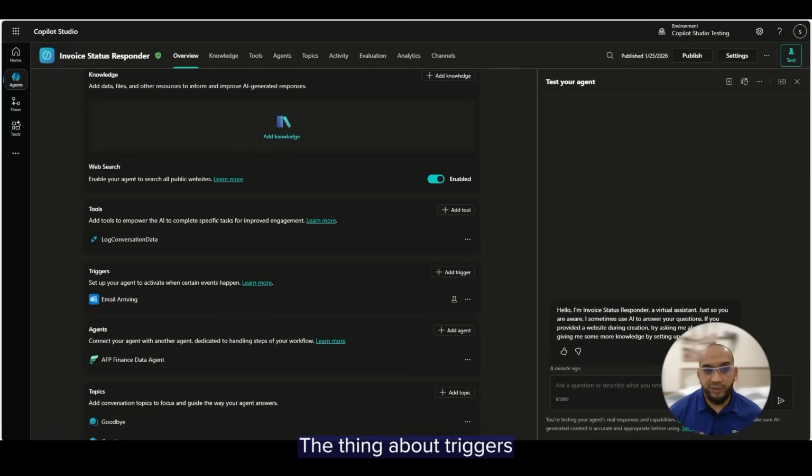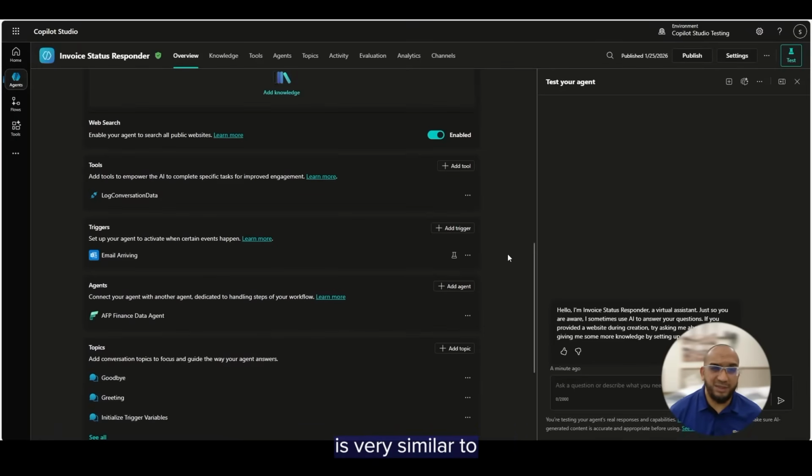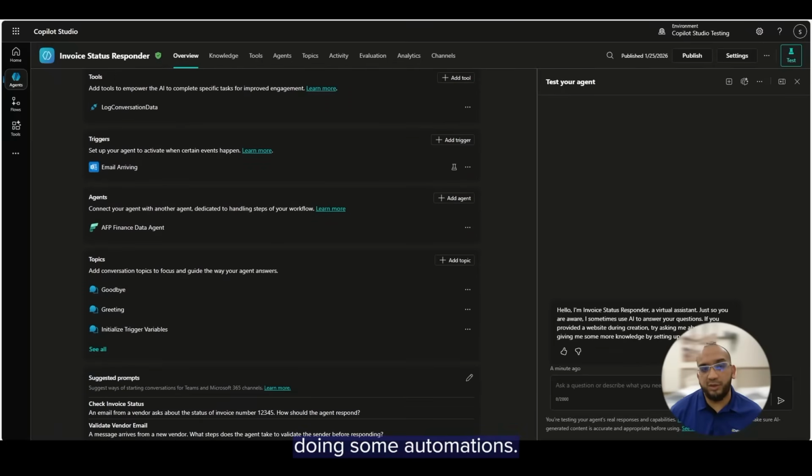The thing about triggers you have to understand is this concept is very similar to if you're used to Power Automate. What triggers the agent? Is it a conversation with the agent, or is it being triggered by when we receive an email? So in our scenario, this is being triggered when we receive the email. And the tools are essentially, as we're logging stuff, doing some automations, those are done by Power Automate. And if you have been working on Power Automate, from that perspective, that will pay dividends.